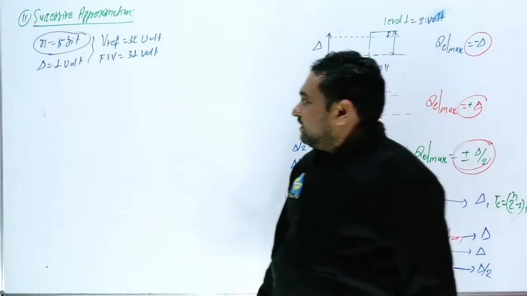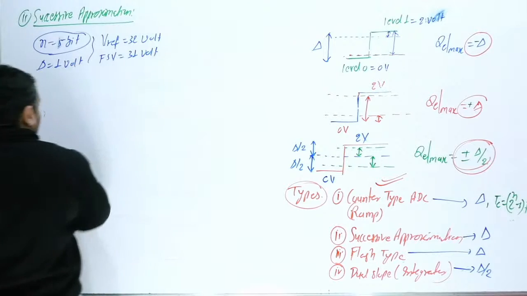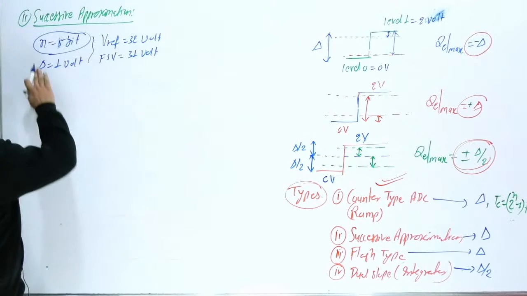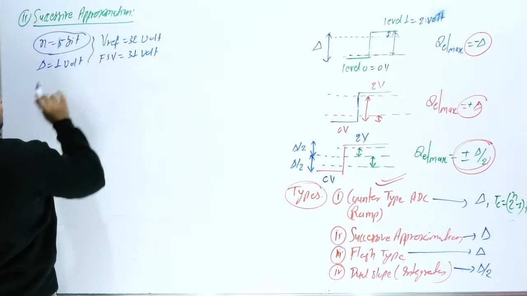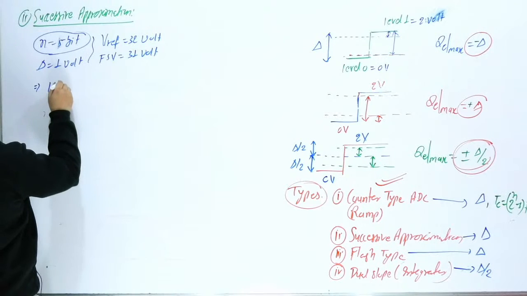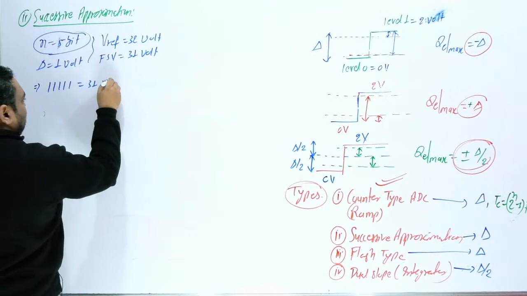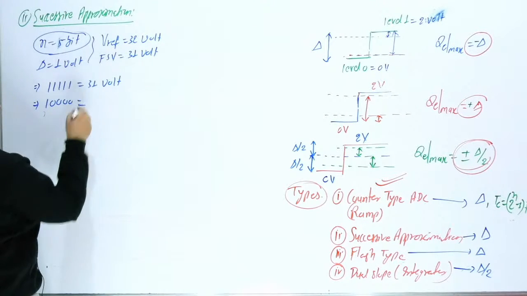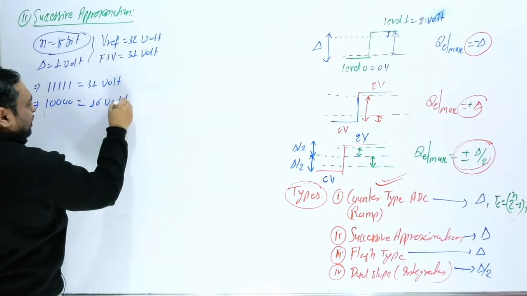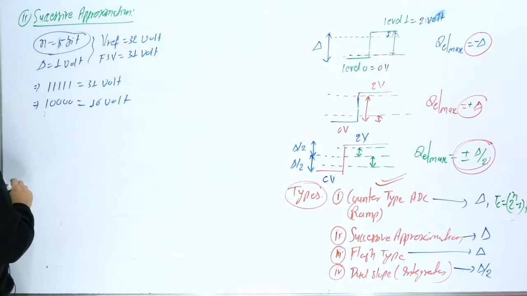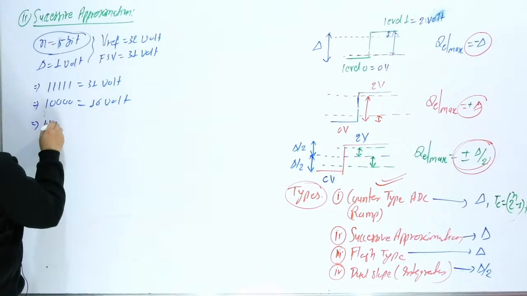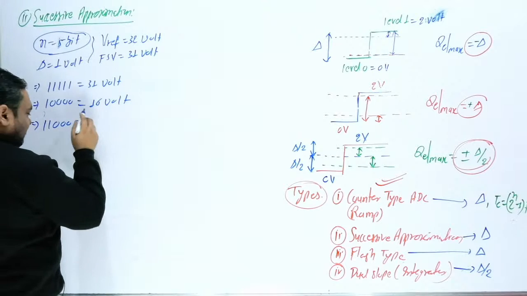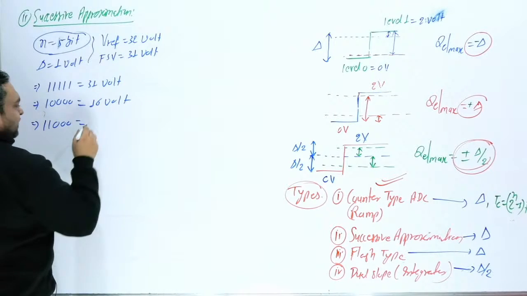So what will you do here? First you will reach V reference by 2. Here n is equal to 5 bit, step size is 1, so 1 1 1 1 1 means 31 volt. Now 1 0 0 0 0 means V reference by 2, which is 16 volt, or you can write 1, 2, 4, 8, 16. Now 1 1 0 0 0 means 16 plus 8, which is 24 volt.